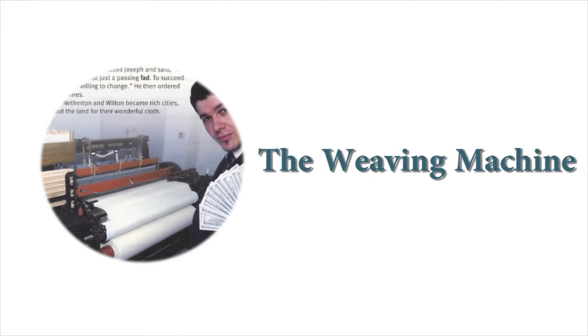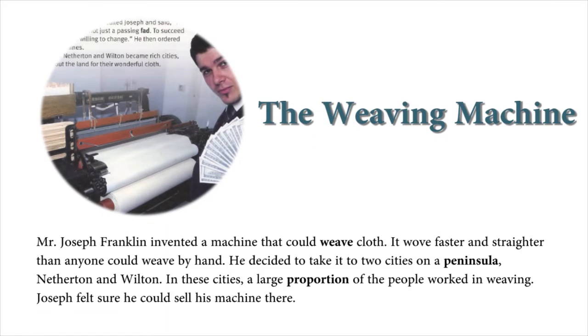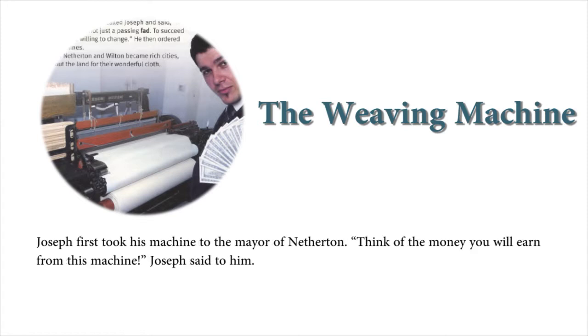The weaving machine. Mr. Joseph Franklin invented a machine that could weave cloth. It wove faster and straighter than anyone could weave by hand. He decided to take it to 2 cities on a peninsula, Netherton and Wilton. In these cities, a large proportion of the people worked in weaving. Joseph felt sure he could sell his machine there. Joseph first took his machine to the mayor of Netherton.